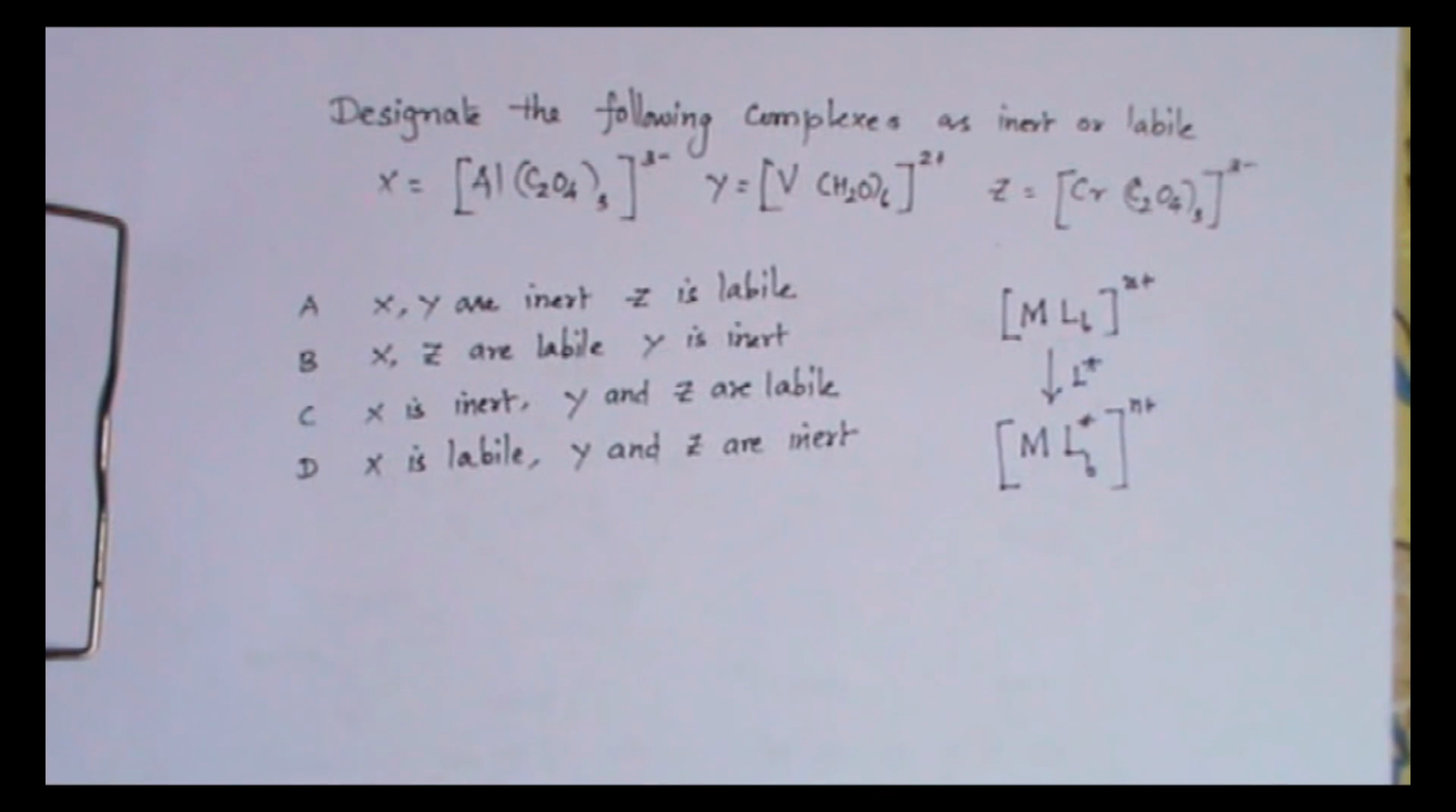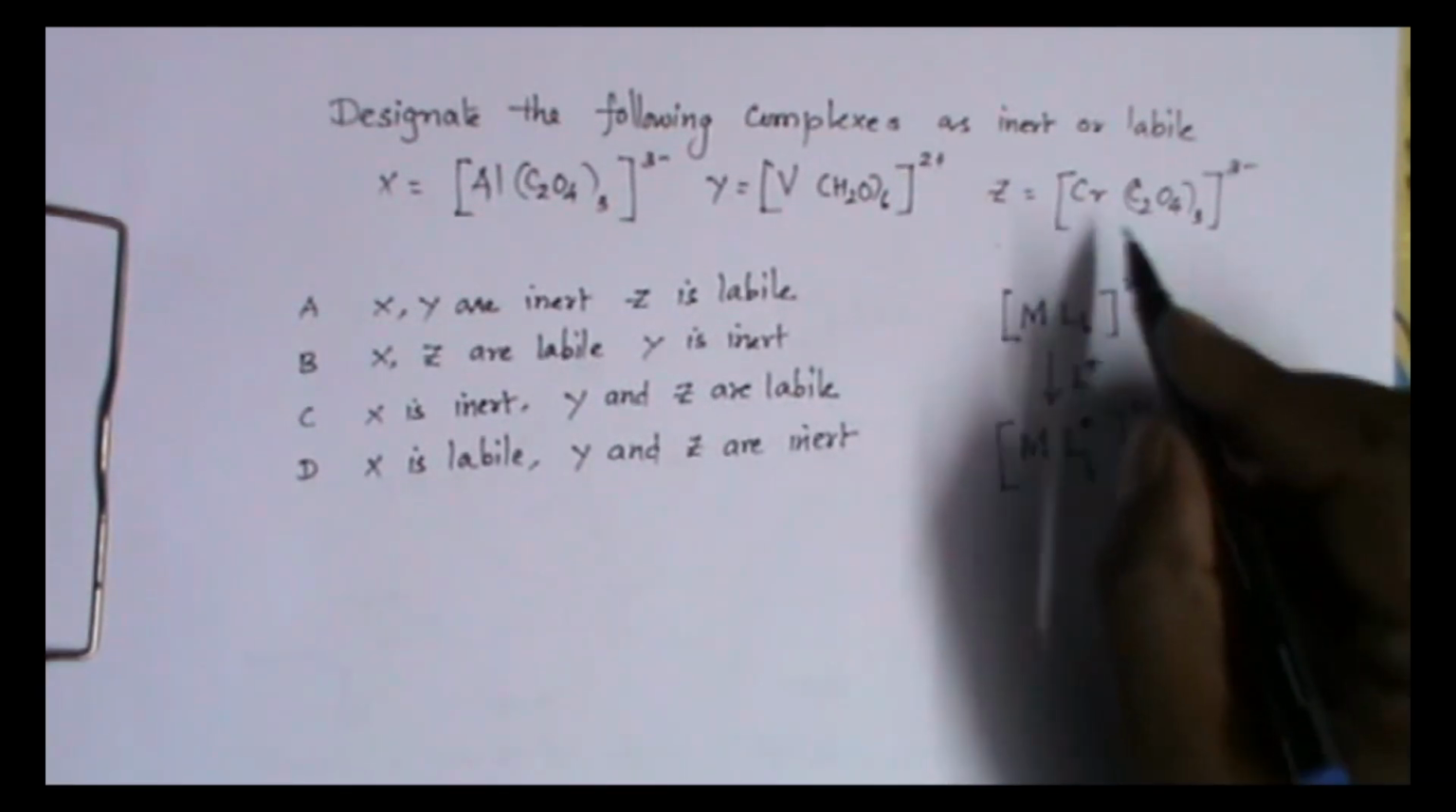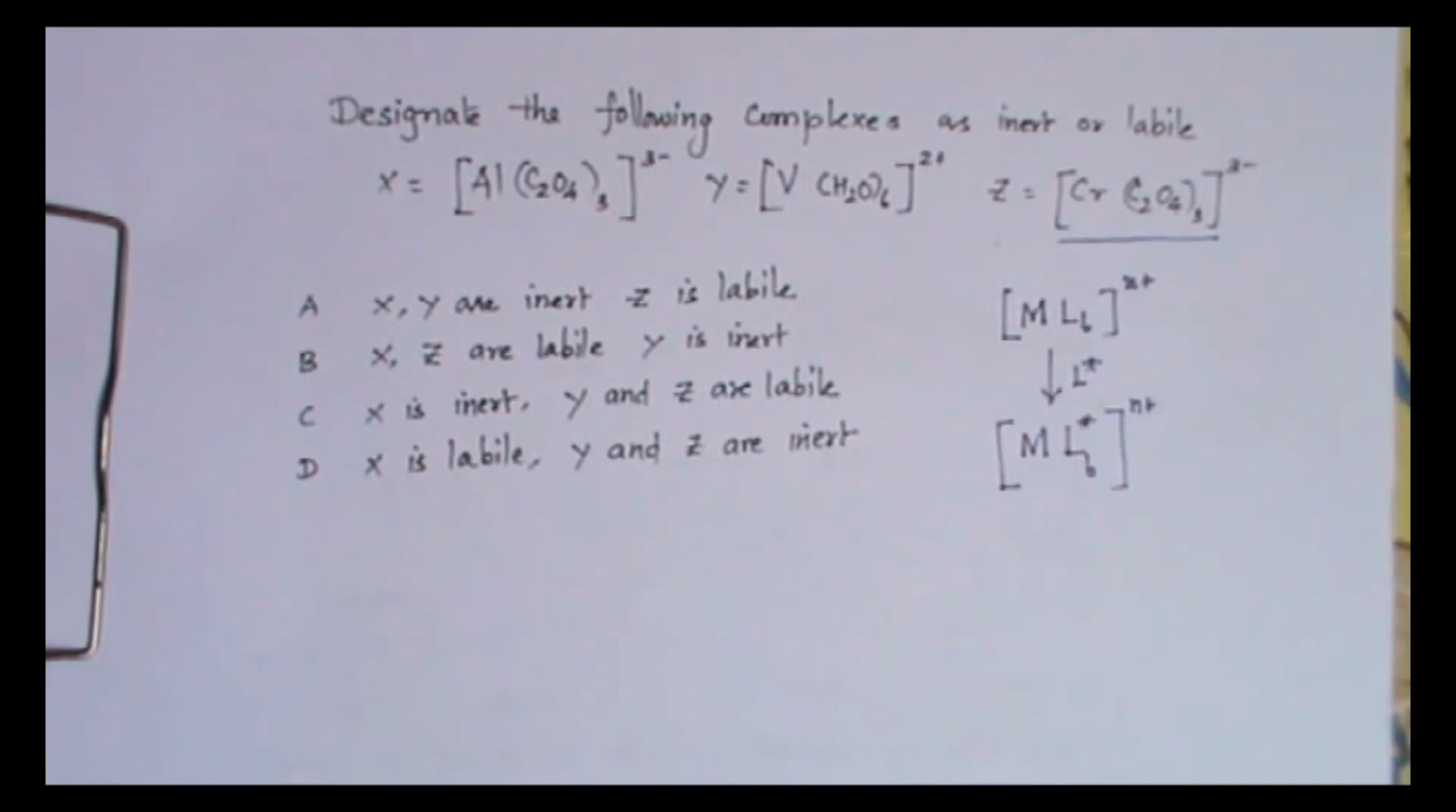I have some doubt about the given options. I know very well that chromium 3+ forms an inert complex. Aluminum 3+ and vanadium 2+ will form moderately inert complexes. Generally, we call them labile complexes, but in the given options, I can't find any option in which only Z is mentioned as inert.